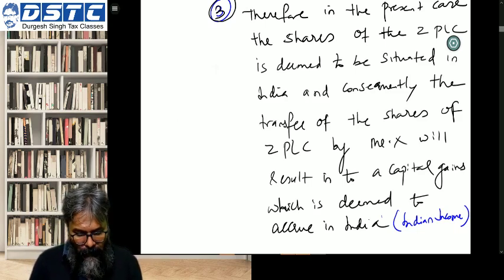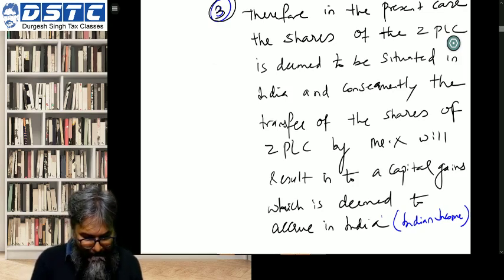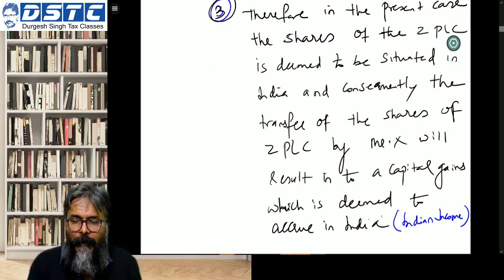Which will make this as what, students? Indian income. Yes, Pramnath, this is the Mauritius route. I hope that all of you have got hold of this point.